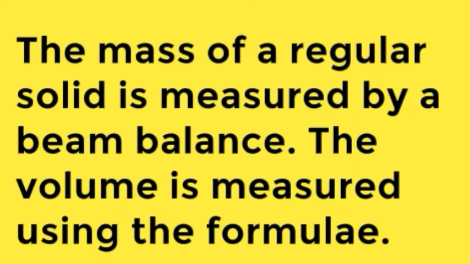Now how to find out the mass of a regular solid? Now what are regular solids? They are cube, cuboid, cylinder, cone, sphere. These are all regular solids. So to find out the mass of a regular solid, we use a beam balance, and to find out the volume we use formulas.